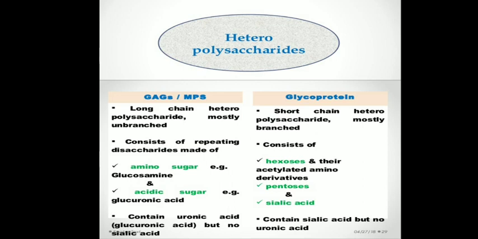Generally, the heteropolysaccharides, which include glycoproteins, are short chains which are mostly branched. For example, hexoses, pentoses, sialic acid are included in the heteropolysaccharide, whereas different types of amino sugars like glucosamine or acidic sugars like glucuronic acids are unbranched polysaccharides, which are examples of heteropolysaccharide.